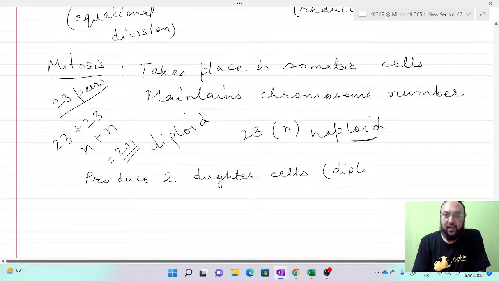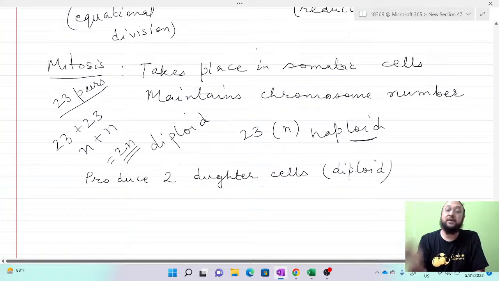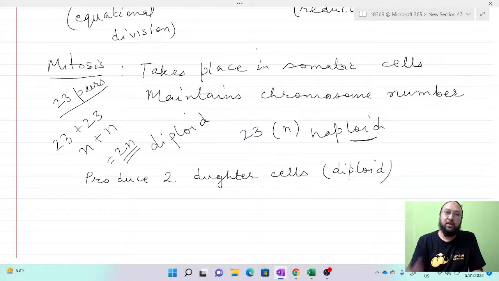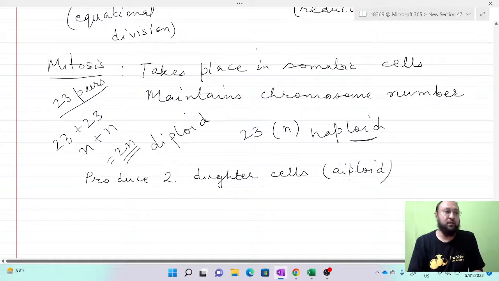That means they will have the same number of chromosomes as the parent cell. But in case of gonads, when gamete formation takes place, there is a reduction in the chromosome number. So only a single set, 23 from 46, it will become 23 only.